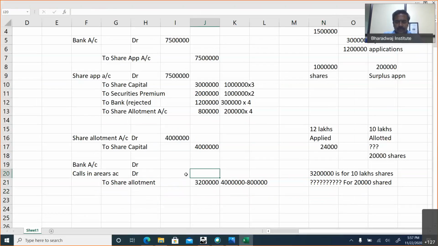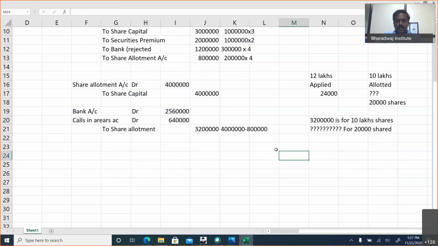So simple, cross multiply. This would be 32 lakhs divided by, if this is for 10 lakhs, what is for 20,000 shares? So balance money would have been collected. The question can be based on how much is the calls in arrears and what is the money collected at the time of allotment. Okay, we can work out by shortcut method also. If 32 lakhs is for 10 lakh shares, what is for 20,000 shares? 6 lakhs 40,000, that is calls in arrears.